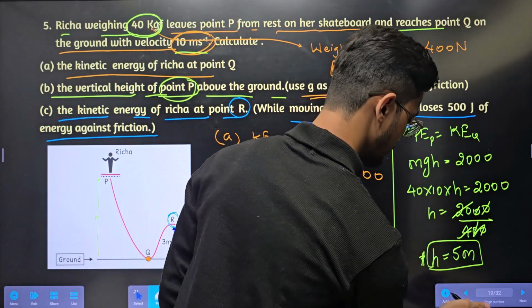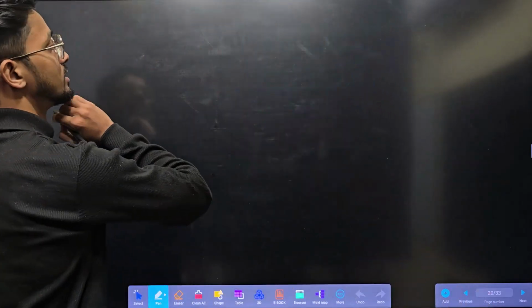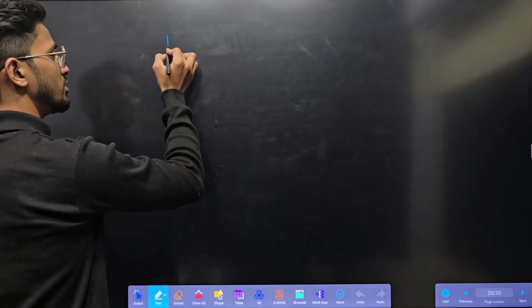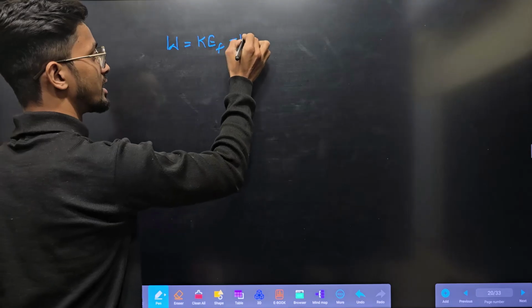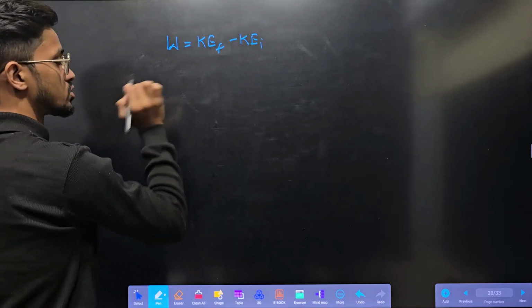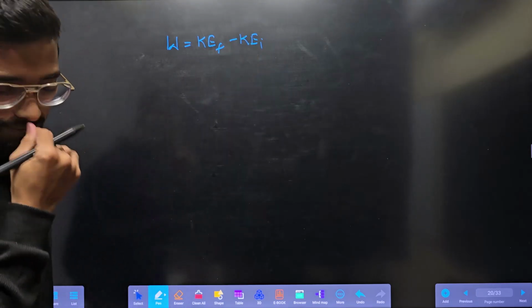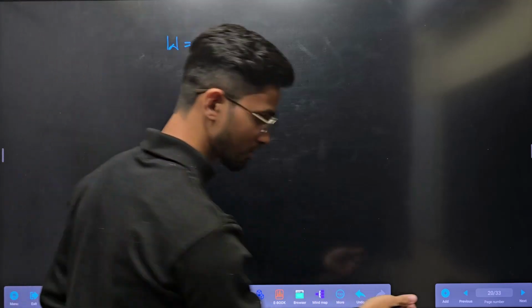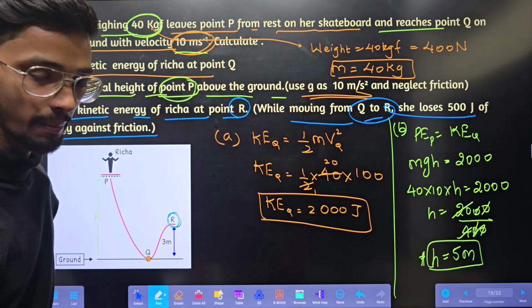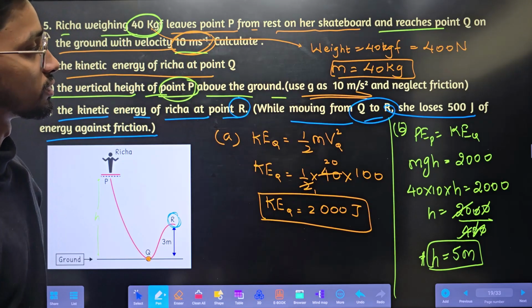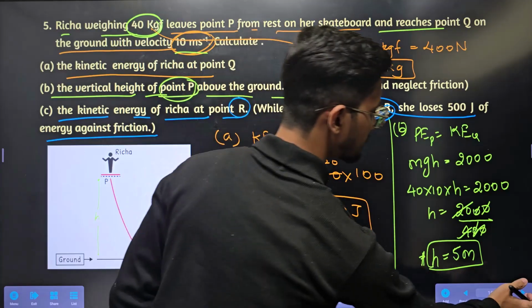Let's see. We need kinetic energy at R. We know that work done is equal to kinetic energy final minus kinetic energy initial. Work done is force into displacement. Okay. Now what is force? Force is mg.